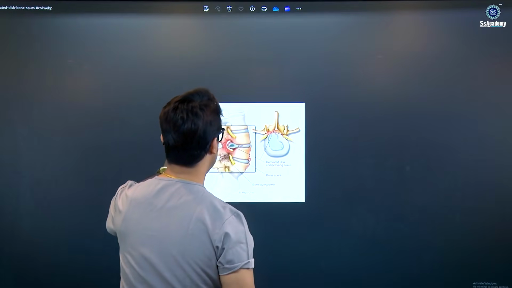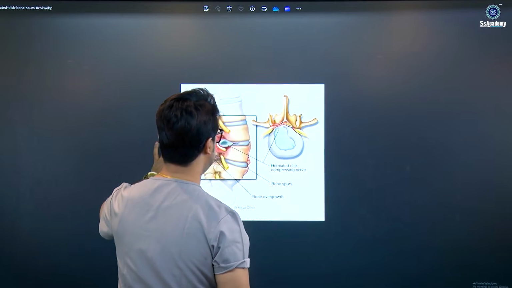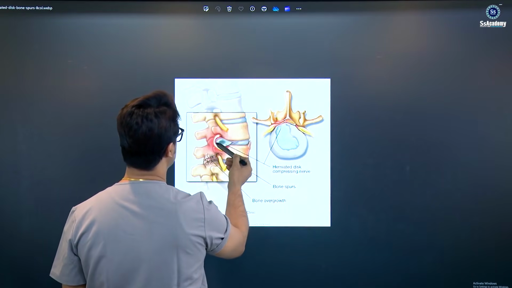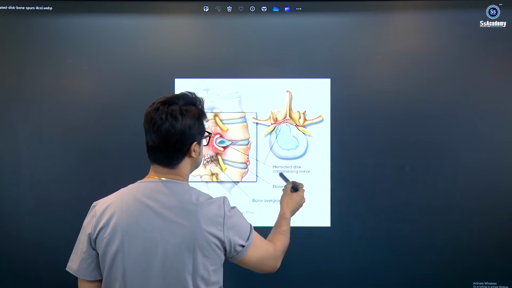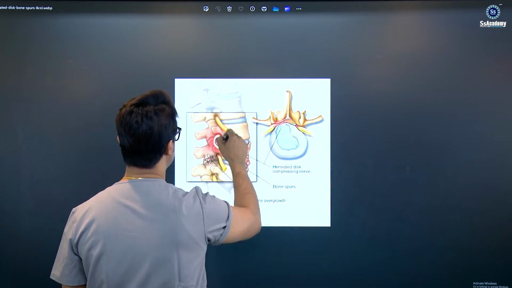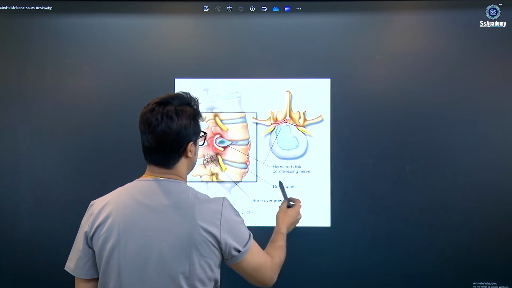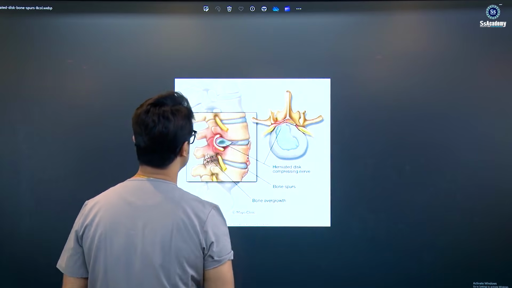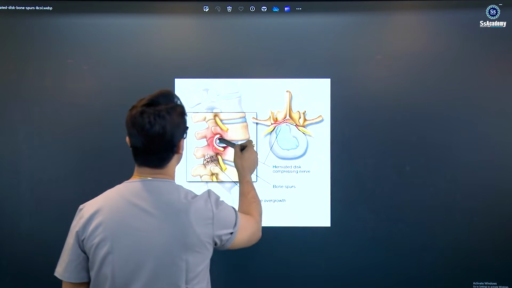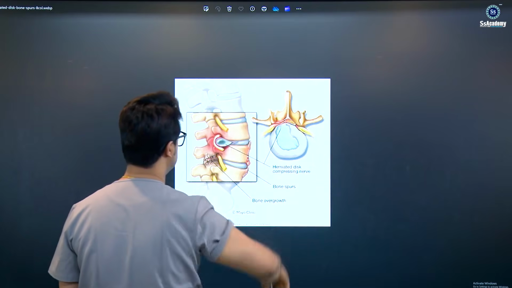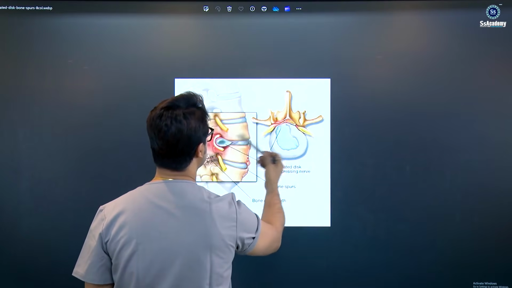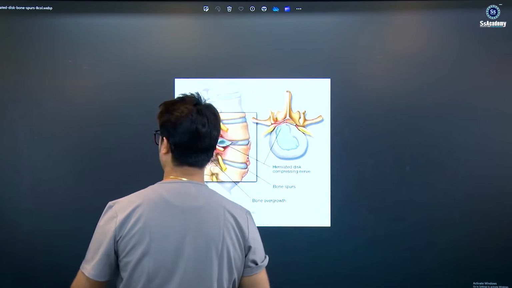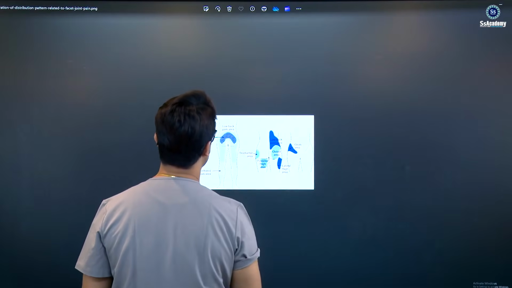Once again, here is the disc herniation, with different types. You can see the disc herniation posteriorly, the herniated disc compressing the nerves. Bone spurs here, the bony overgrowth, can cause spinal canal stenosis as well. But this is the herniated disc compressing the nerve root. This is the lateral one, the herniated disc compressing the left lateral side.